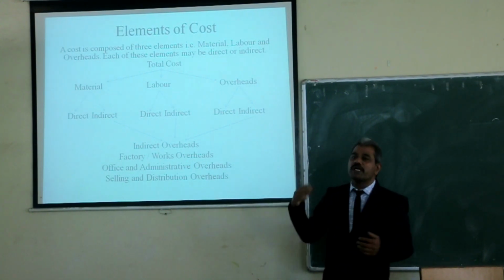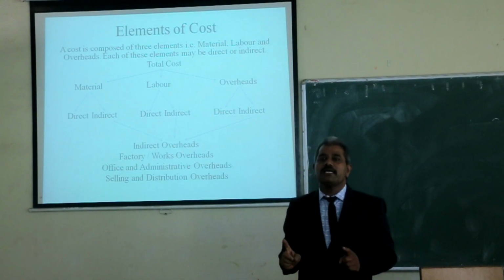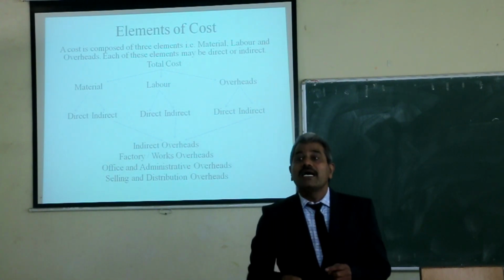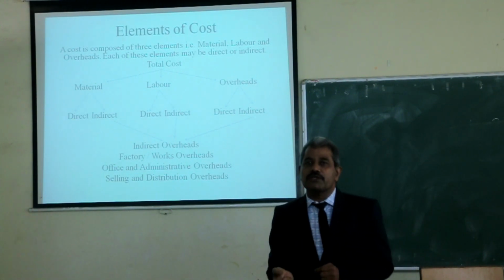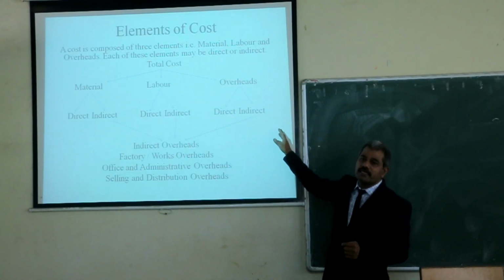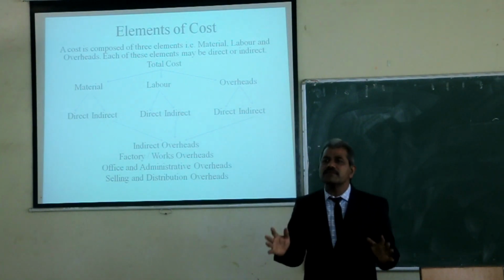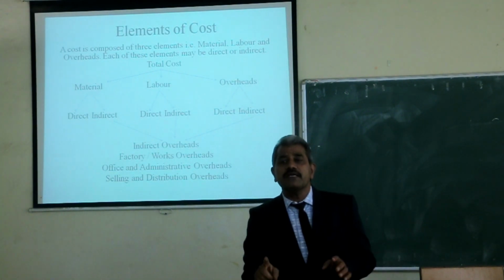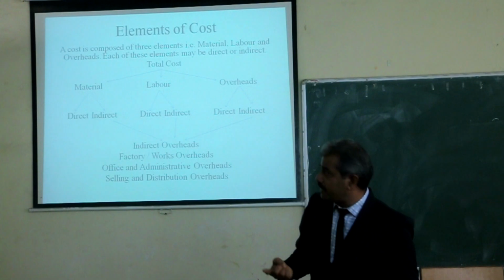In the same way, overheads are also of two types, direct overheads, which are very much required for the production of any commodity, and indirect overheads. Overheads means expenditure other than material expenditure and labor expenditure.